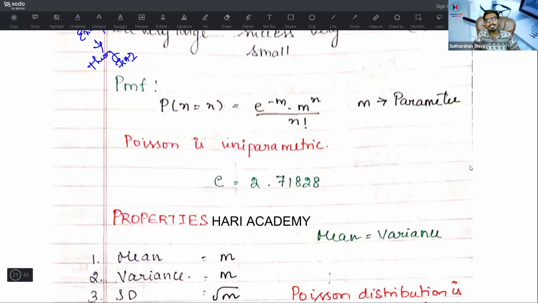Many of them ask how I can find the e value. Sir, you can easily find the e value. If it is given, you can take that value. If it is not given, you can use the standard value. What is the e value? The magic number is 2.71828. Repeat it again, 2.71828. Remember this value.